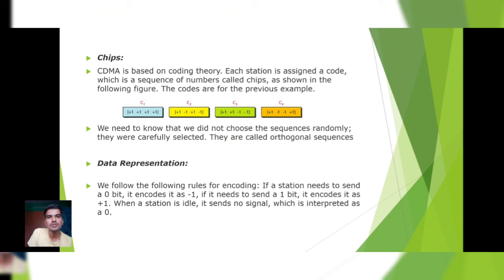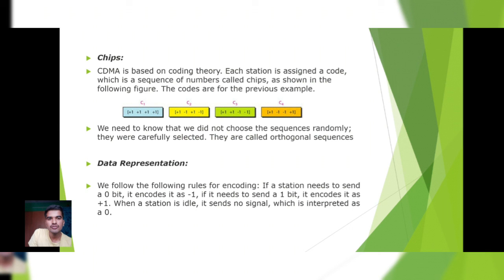CDMA is based on coding theory. Each station is assigned a code, which is a sequence of numbers called chips. As shown in the following figure, the codes are from the previous example which we had seen previously. We need to know that we did not choose the sequences randomly. They were carefully selected. They are called orthogonal sequences.